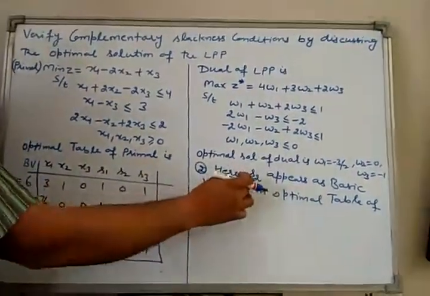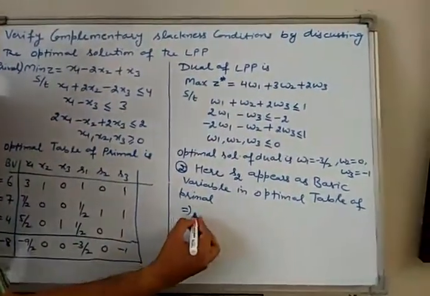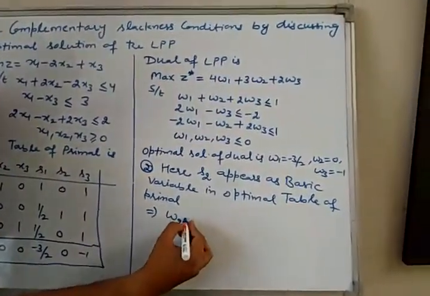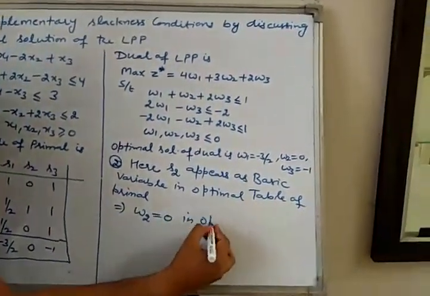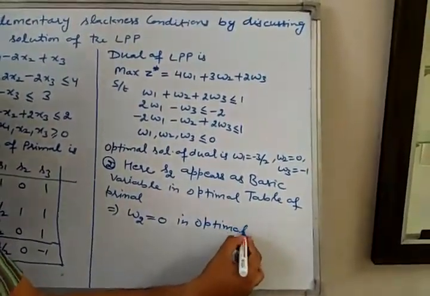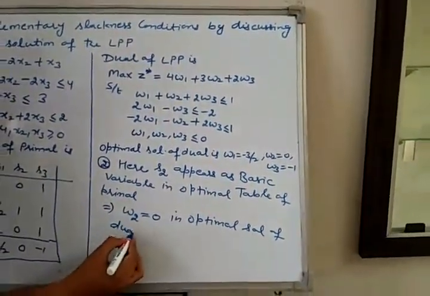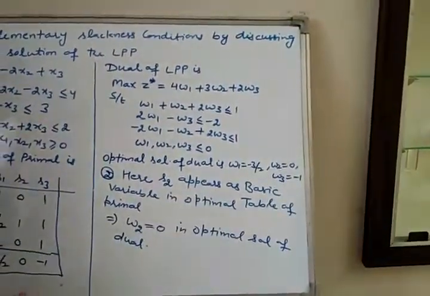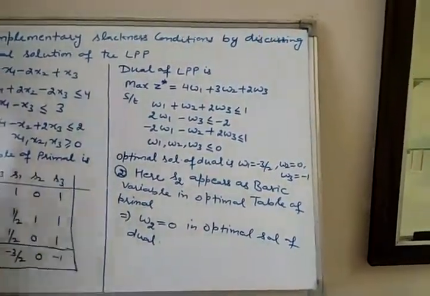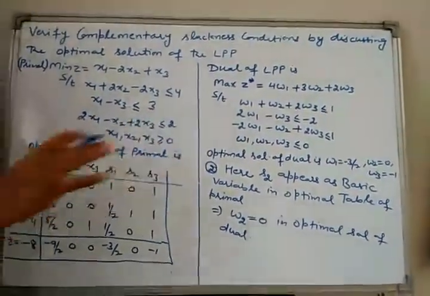As S2 appears as a basic variable in the optimal table of primal, this means W2 assumes value 0 in the optimal solution of dual, which is true because here W2 is equal to 0. Therefore, the second complementary slackness condition is also verified.